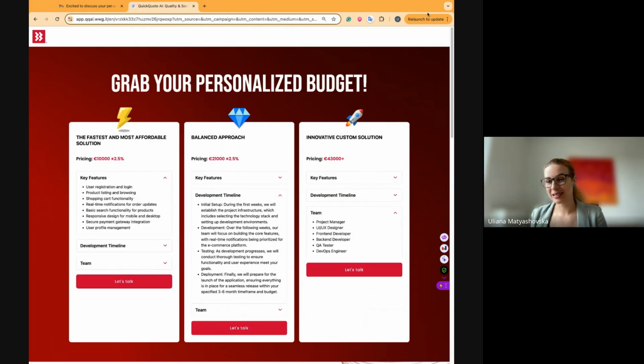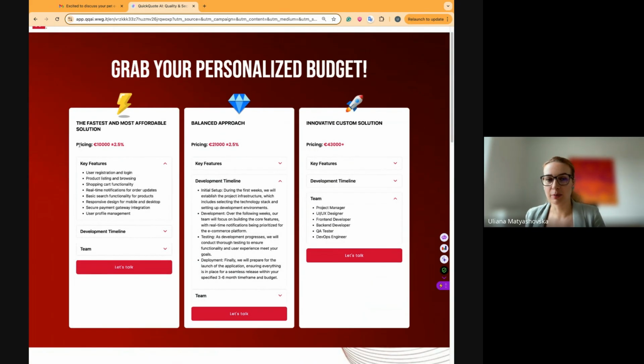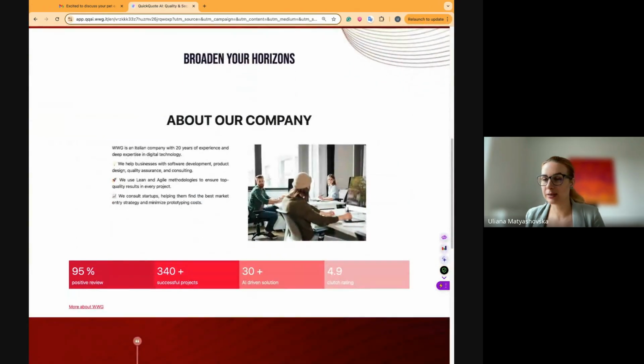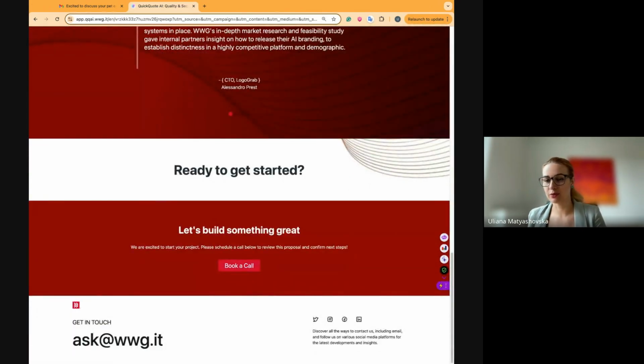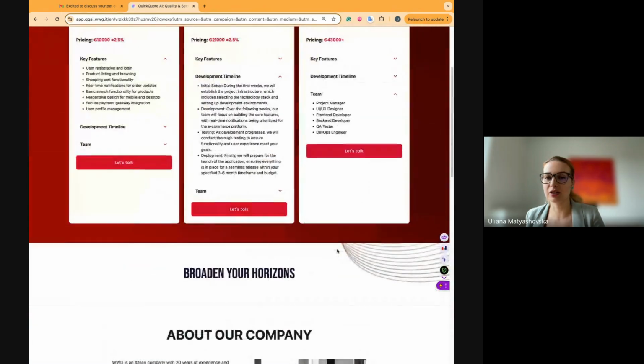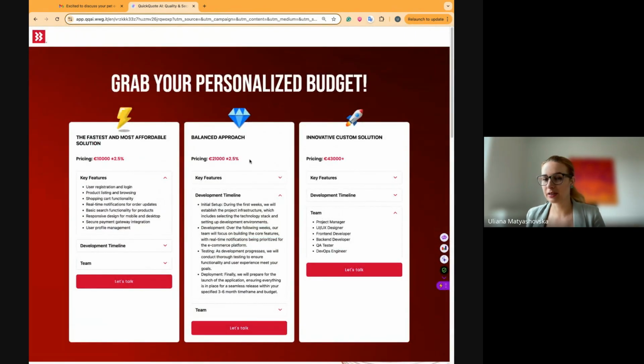So the first email is the email with a quotation. And when I click on the quotation, I open up the personalized quotation for me, where we have a breakdown of the pricing, key features, development timelines, and a team. And here is also the fully personalized page for our customers, what we do with this AI quotation. It also gives different ideas: what we can do really fast and dirty, and what we do in a more balanced approach in terms of scope, budget, and also a custom solution.